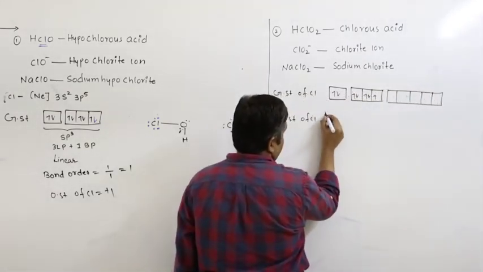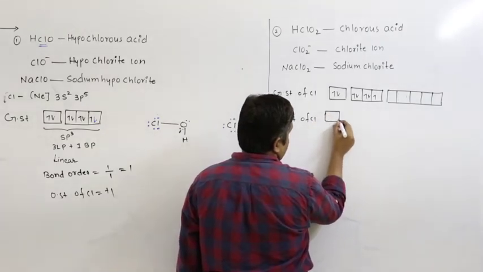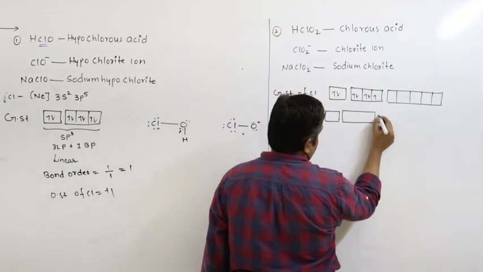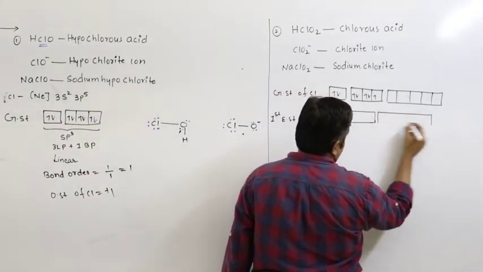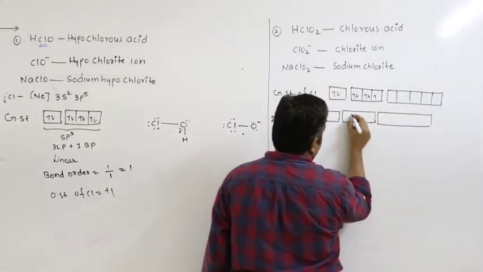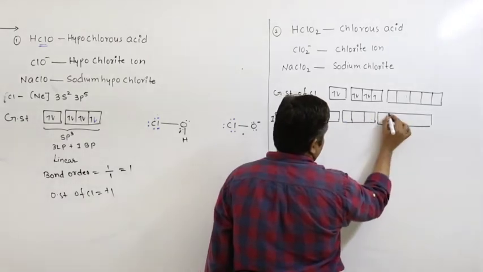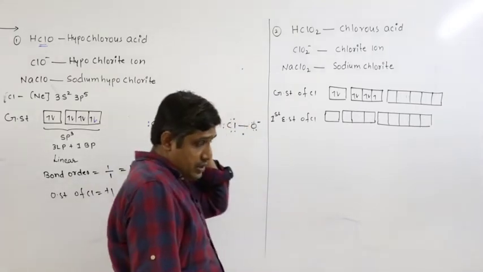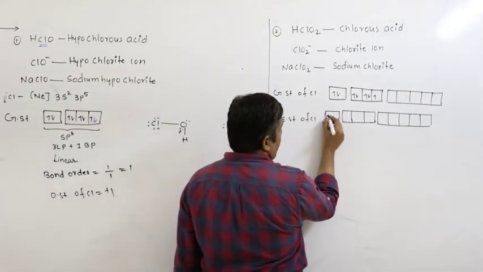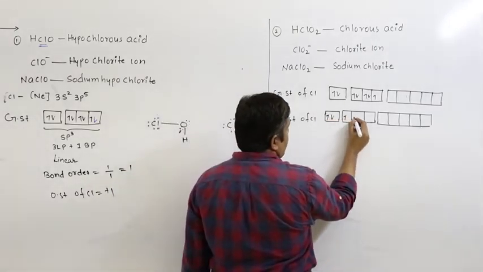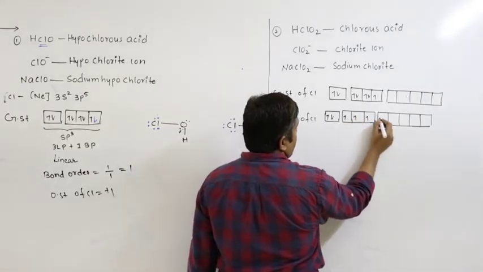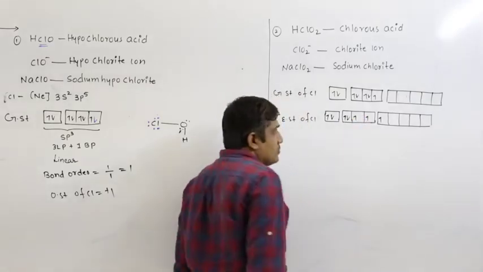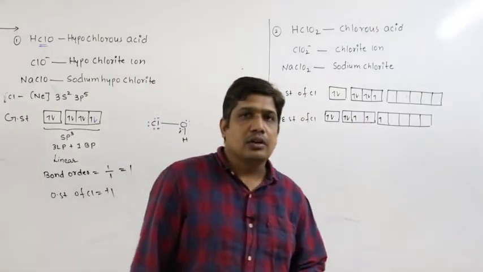So what we get here is, 1, 2, 3, 4, 5. We have 3 unpaired electrons in chlorine in the first excited state.